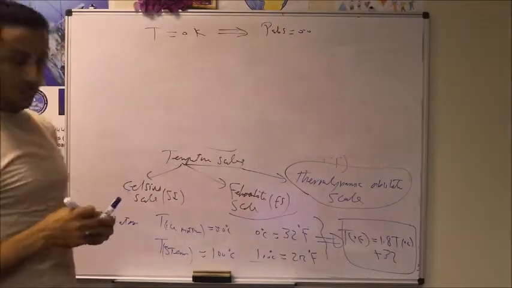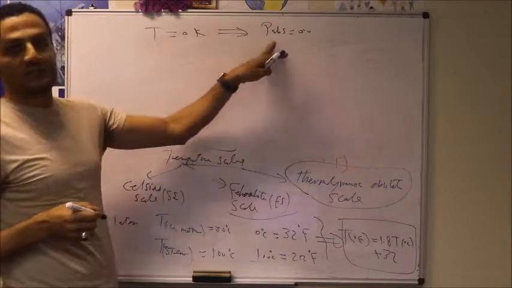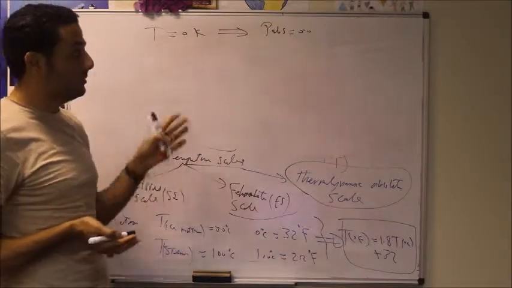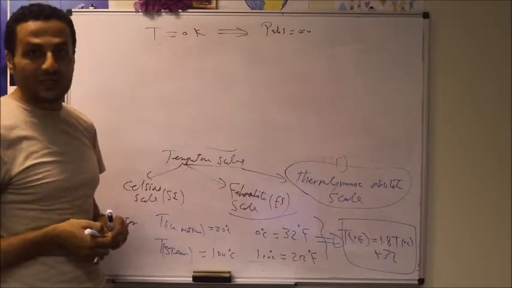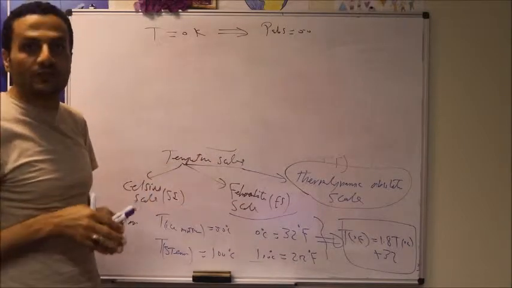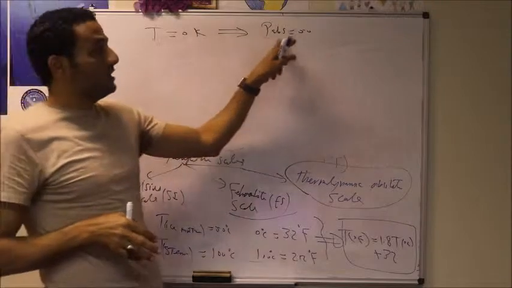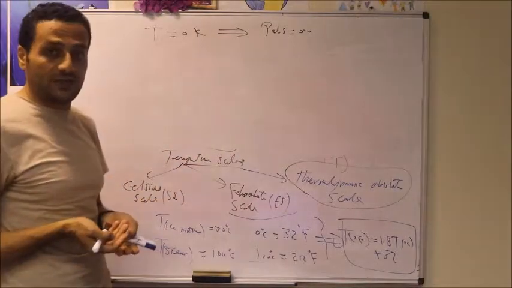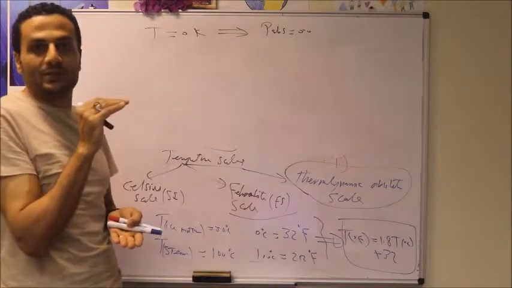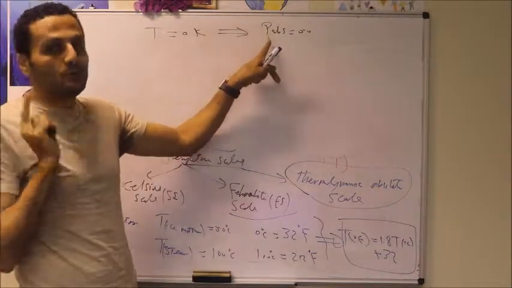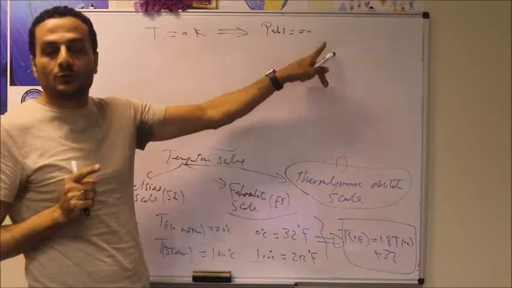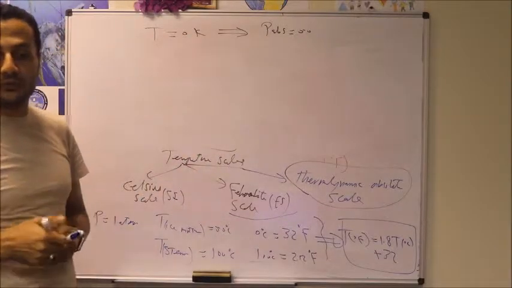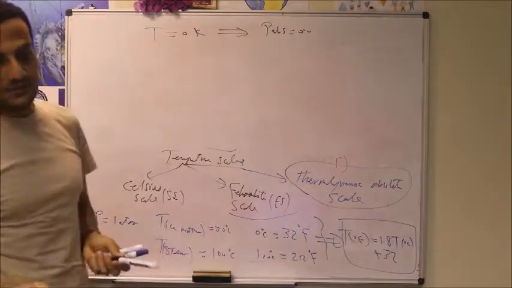In nature, we cannot have pressure less than absolute pressure equal to 0. Atmospheric pressure is equal to 10 to the power 5 Pascal. This is the pressure that we are living in. But absolute vacuum means the pressure is equal to 0. We call the pressure a vacuum when it is less than atmospheric pressure. But when we have absolute vacuum, this means the pressure is equal to 0. And in this case, the reference temperature will equal 0.